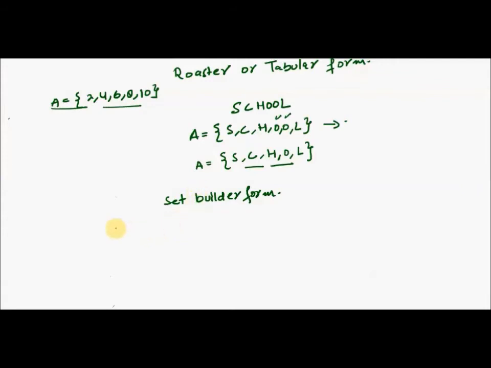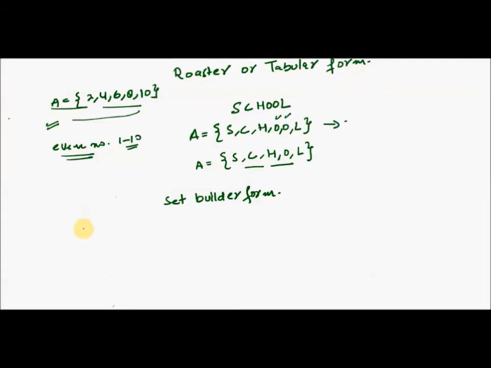What you do is just you define the property of a set. Now if I take this example, the common property of each element in the set was they all were even numbers, right? They all were even numbers from 1 to 10. So this is what we do in set builder form. In set builder form, we define a set by its property.